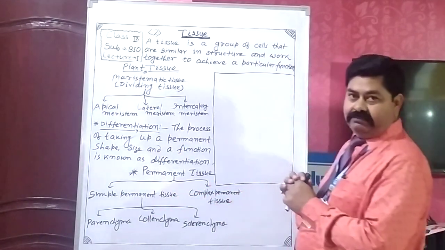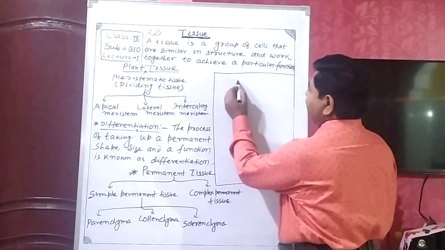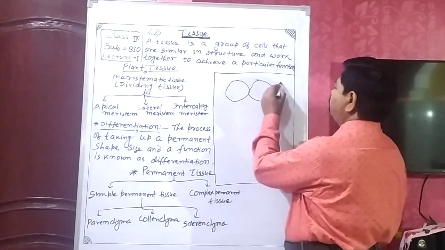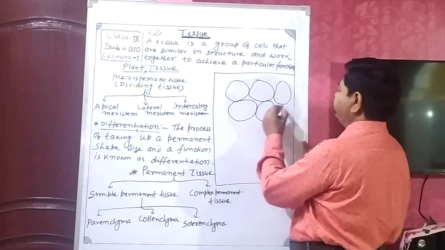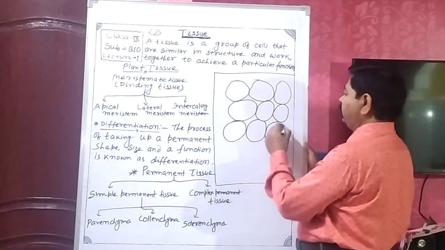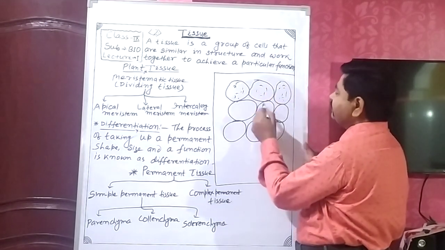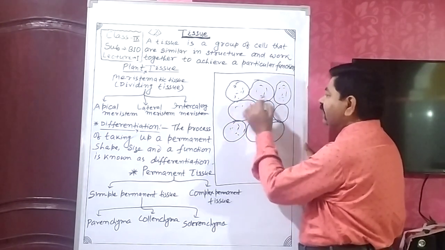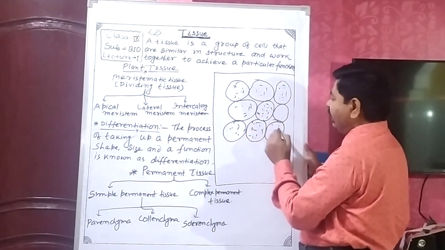Cells are loosely packed. Loosely packed means that there is a space between two adjacent cells of parenchymatous tissue.